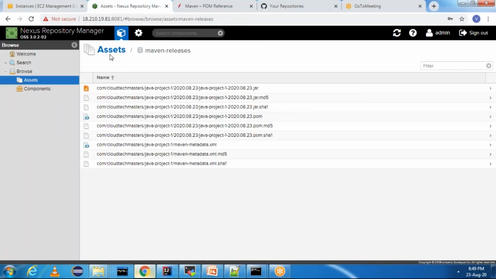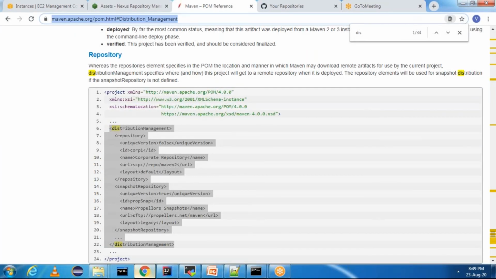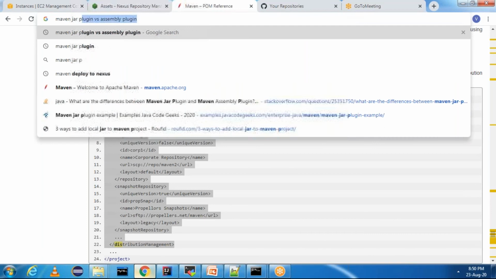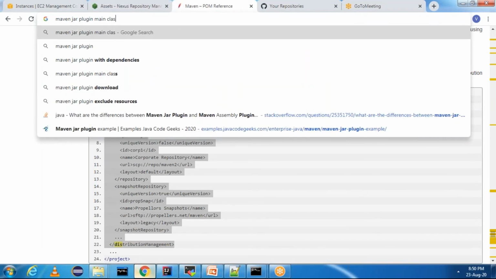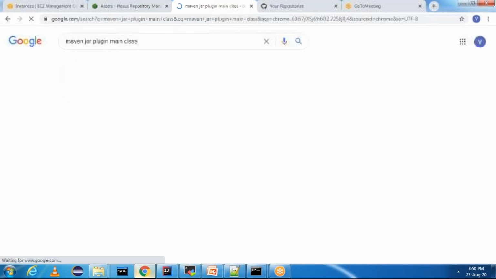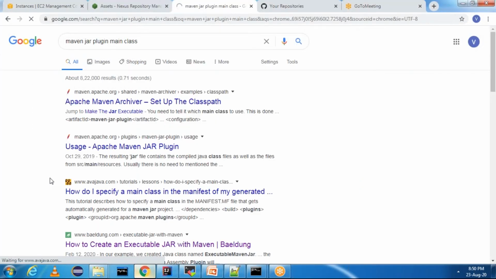Let me add the Maven jar plugin with the main class. You can open any link and simply copy the Maven jar plugin.